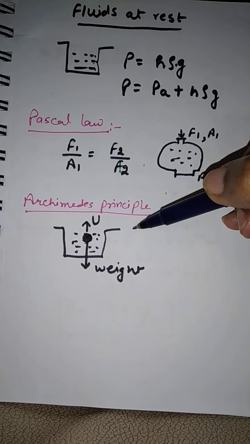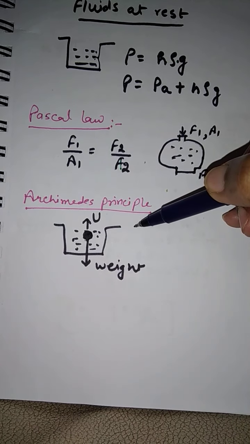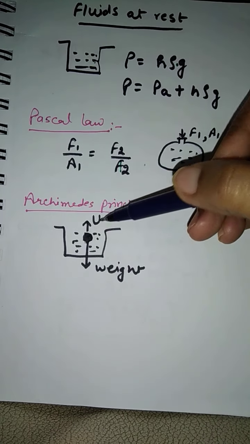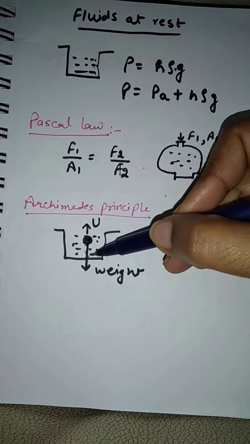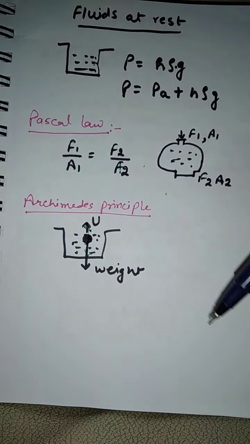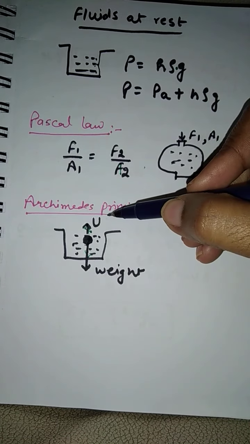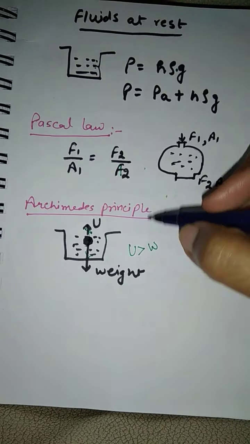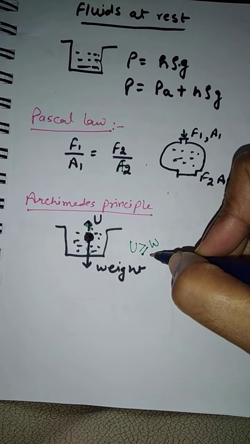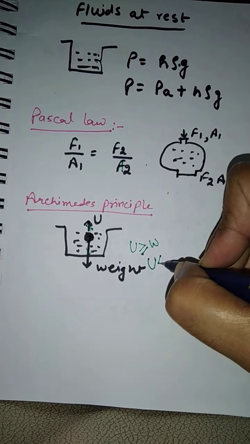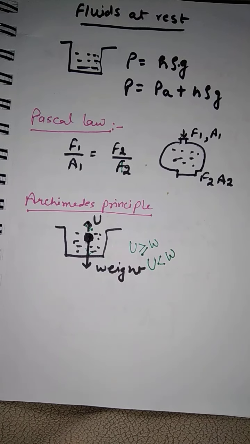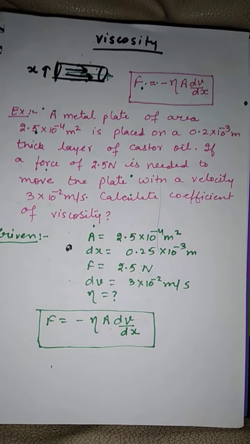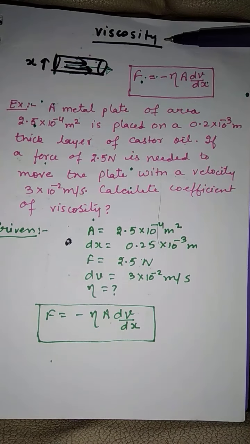Third we have learnt in fluids at rest is Archimedes principle, which is based upon whether a body will sink in a fluid or it will float. So the weight of the body is balanced by the upward force provided by the fluid. If the upward force is more than the weight of the body, in that case the body will float, or even equal to, then the body will just float. But if the upthrust is less than the weight of the body, in that case the body will sink in that particular fluid.